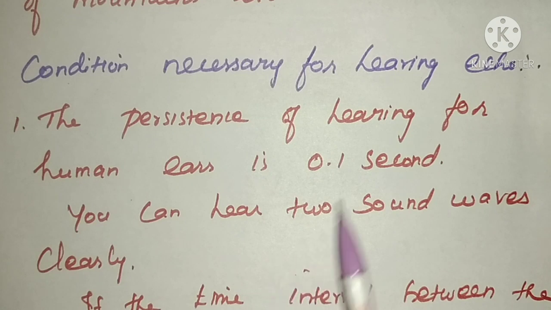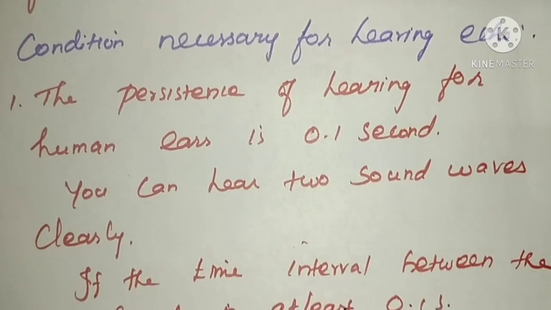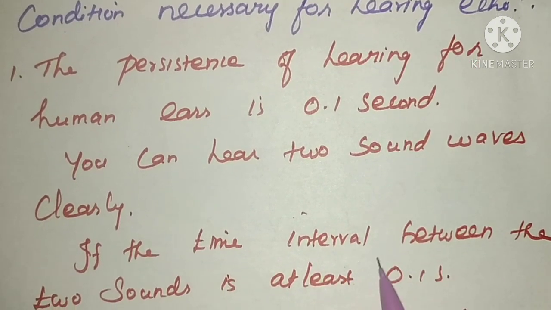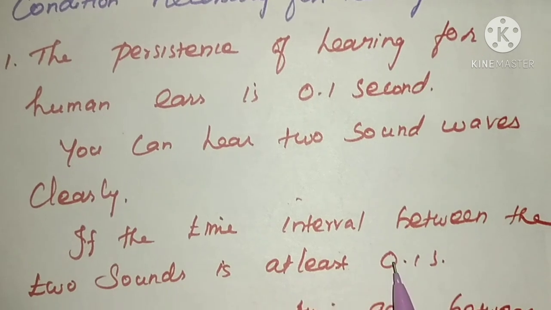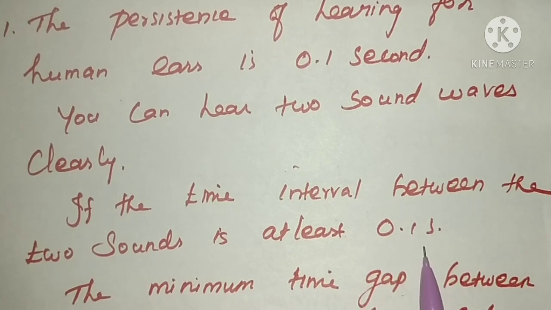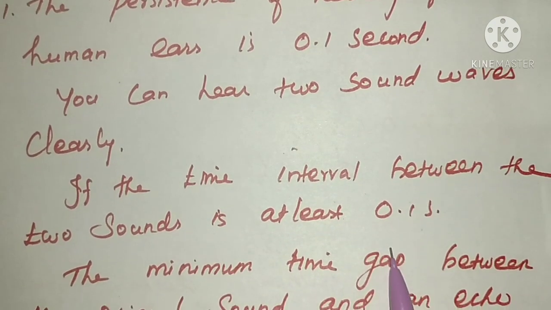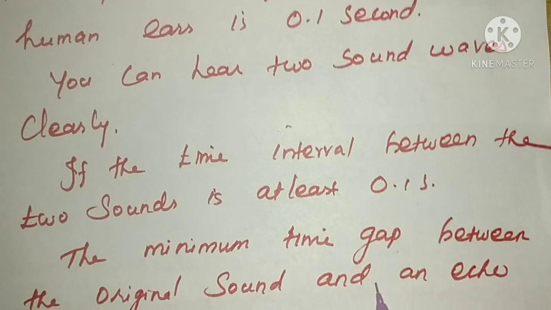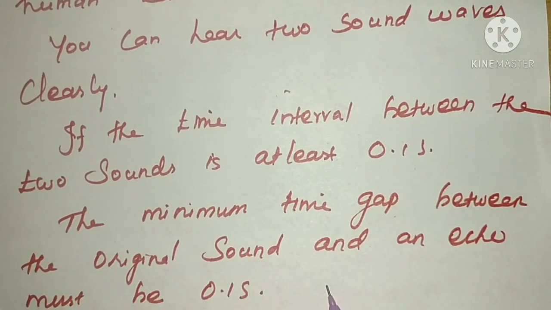In this time interval, you can hear the two sound waves clearly. The time interval between the two sounds must be at least 0.1 second. That is the first condition. The minimum time gap between the original sound and the echo sound must be 0.1 second. Only if it is within this interval can we hear the echo sound.